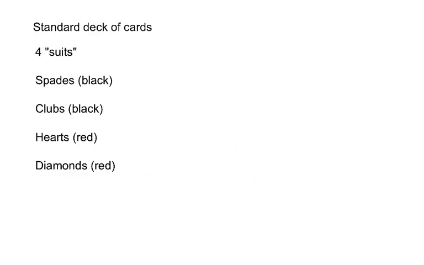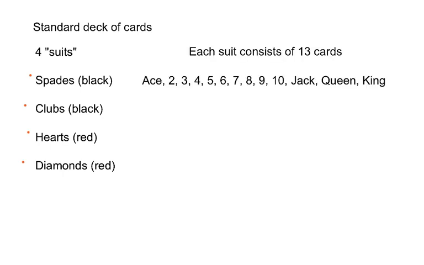Most of you are probably familiar with a standard deck of cards, but just in case, let's go ahead and talk through that. In a standard deck of cards, there are 4 suits. There are spades, which are black, clubs, which are black, hearts, which are red, and diamonds, which are red. Each of these suits consists of 13 cards: an ace, a 2, 3, 4, 5, 6, 7, 8, 9, 10, a jack, a queen, and a king.